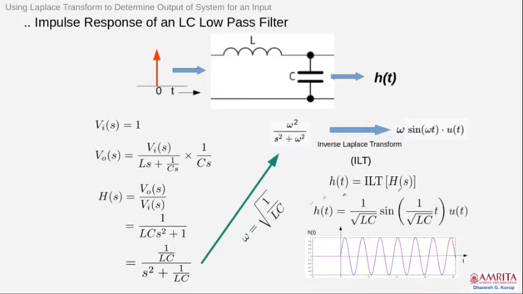So this is the impulse response of the LC filter, which is a sinusoid of certain amplitude. It continues oscillations from 0 because of this u(t). Before 0 it is 0 because u(t) is 0 before 0. So you have a sine wave. It is going to infinity, which is very interesting. An LC network has an impulse response going from 0 to infinity, ideally. Okay? It is following a sine wave.